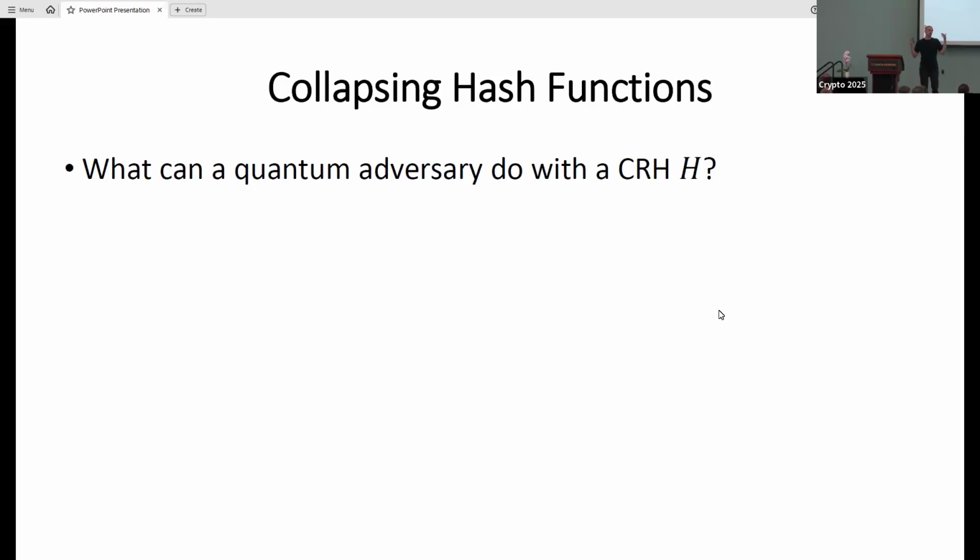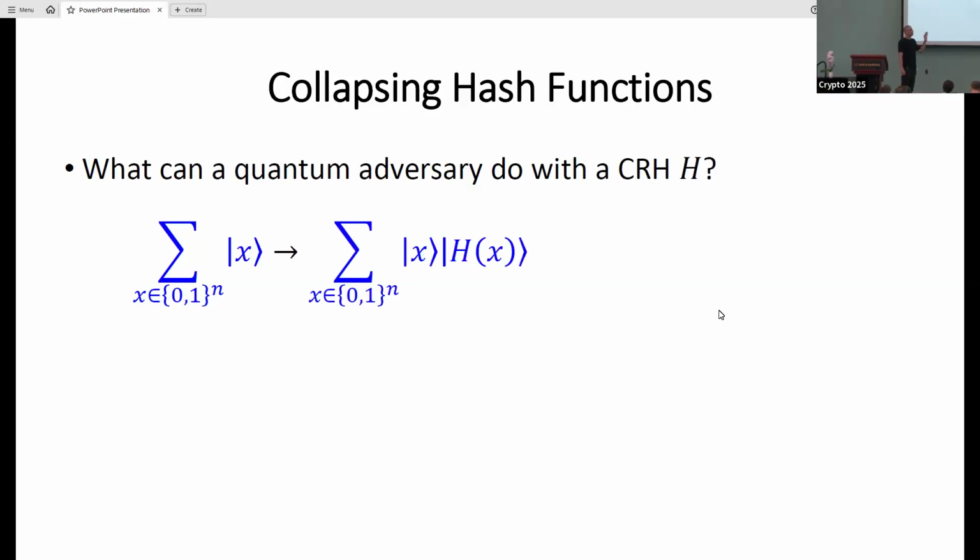I want to ask what a quantum computer can actually do in this specific situation with the hash function h. I'm going to use minimal quantumness here, but I'm going to start with a uniform superposition of all of the possible inputs to h. Then I'm going to compute h in the forward direction and measure the output register of h. What we know by basic quantum mechanics is that the quantum register that contained the superposition of the input is now collapsed to a uniform superposition of all of the x's that reach y in h.